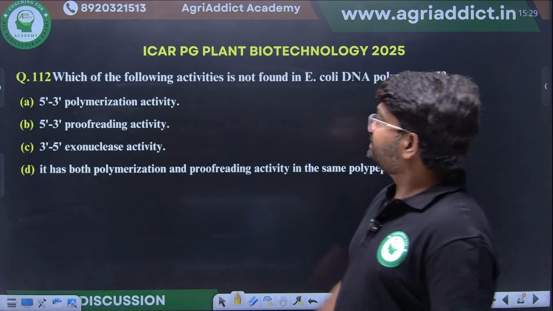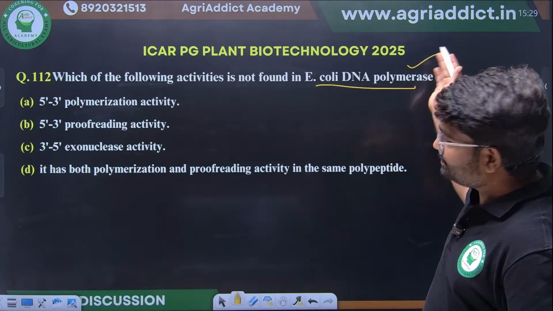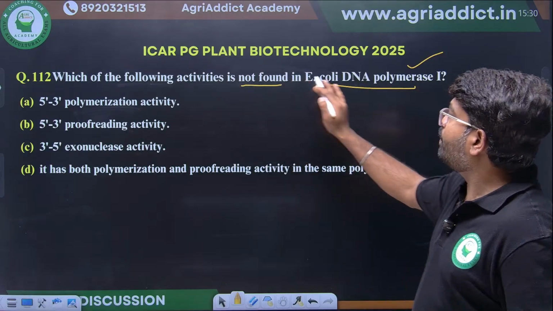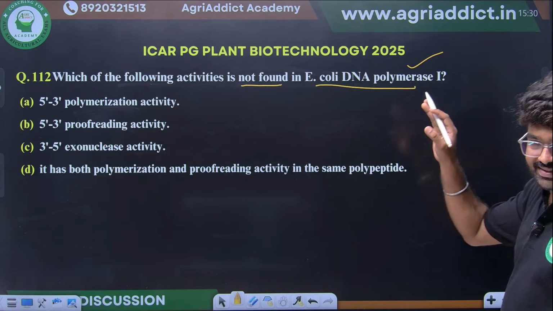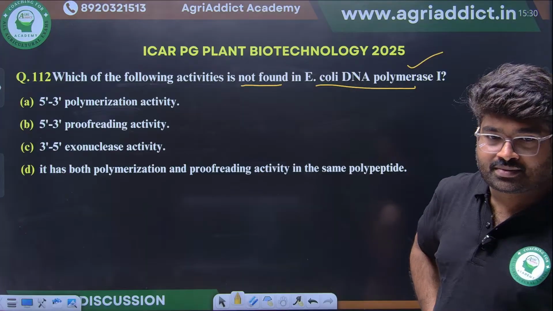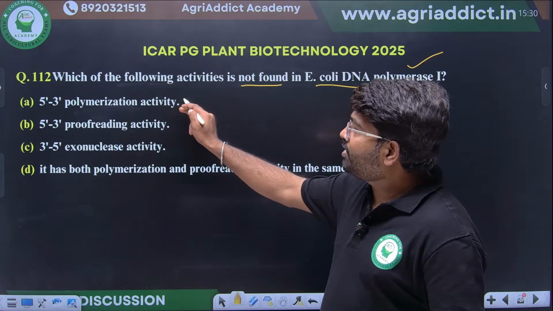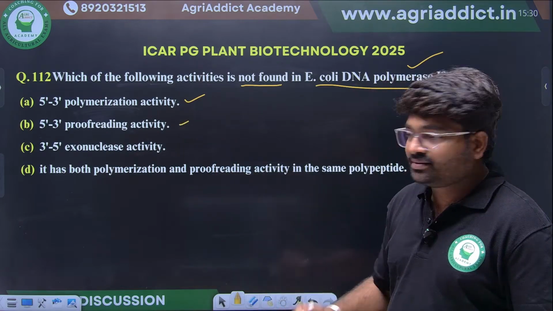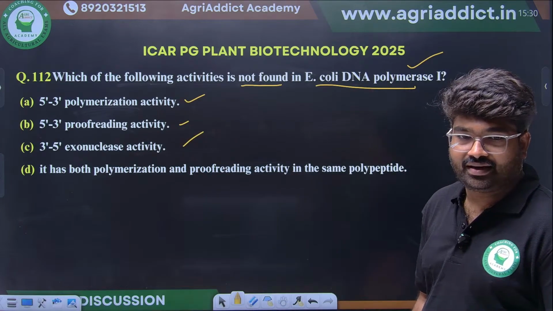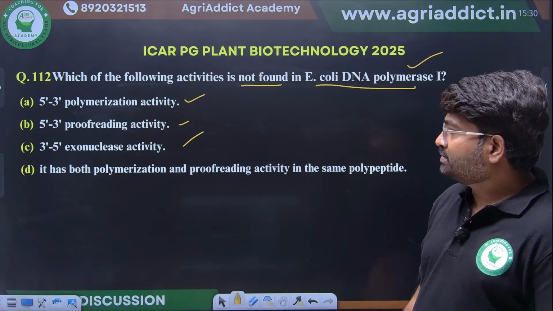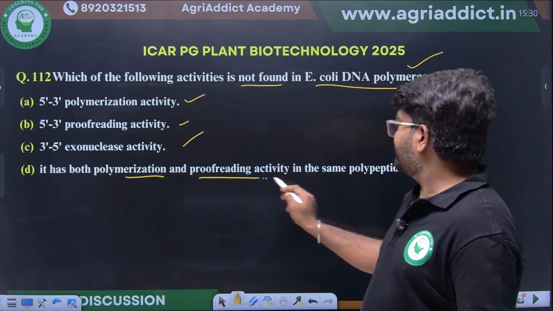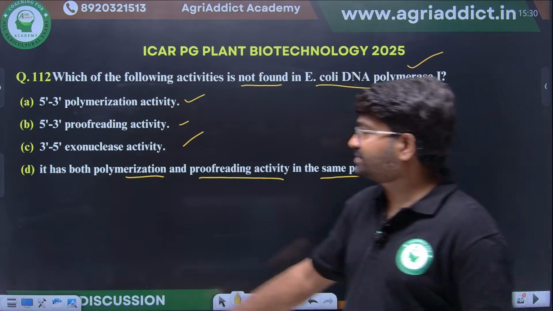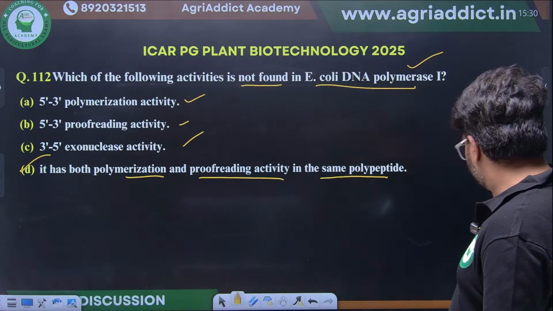Okay. Next, they are asking about E. coli DNA polymerase 1. This we have already discussed. Which of the following activities is not found in E. coli DNA polymerase 1? Any guesses? Yes, 5' to 3' polymerase activity will be there. Proofreading activity will be there. Exonuclease activity will be there. It has both polymerization and proofreading activity in the same polypeptide. Any guesses? What will be the correct answer? Yes. Very good, students.